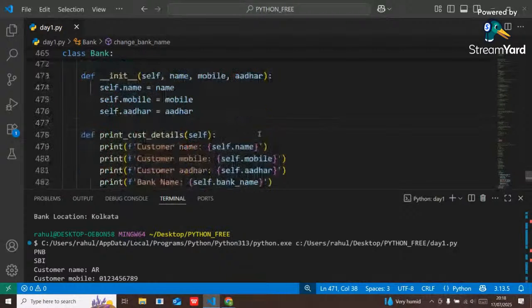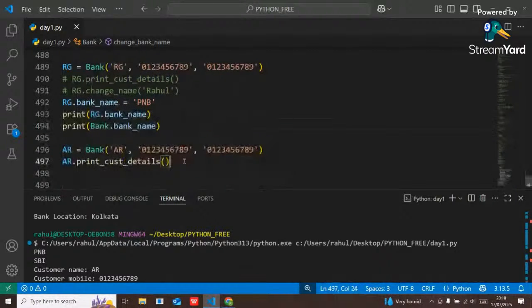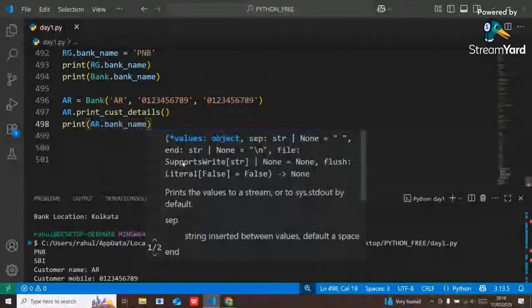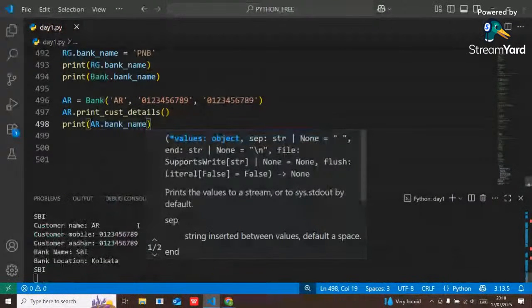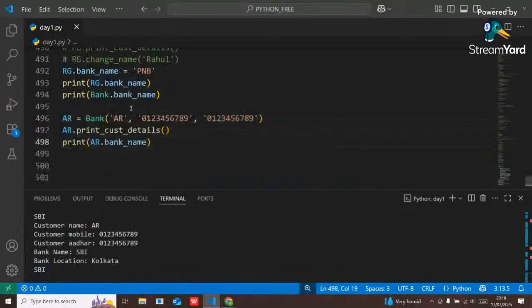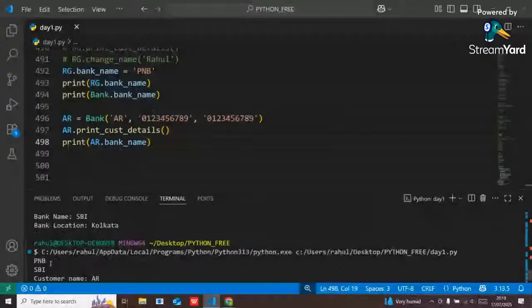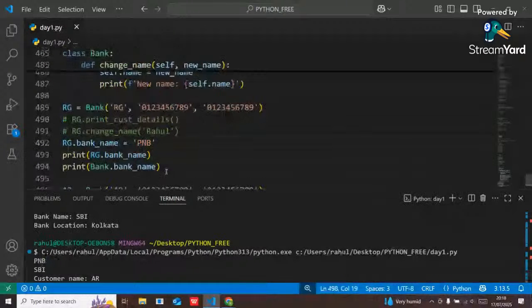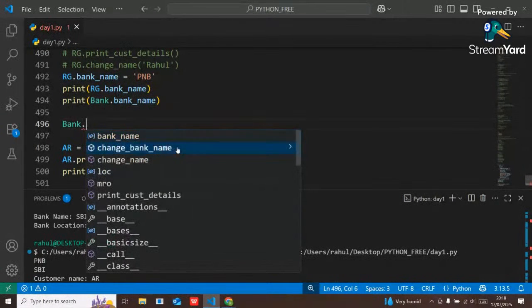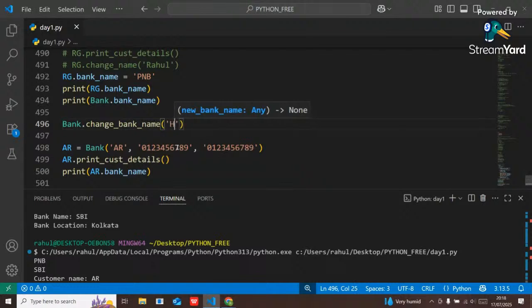Now here is the bank name. If I print ar.bank_name, see what the output will be. For ar the bank name is SBI, but for rg the bank name is PNB, right? But if I change the bank name here, I will use Bank.change_bank_name to HDFC. Now listen carefully, guys.